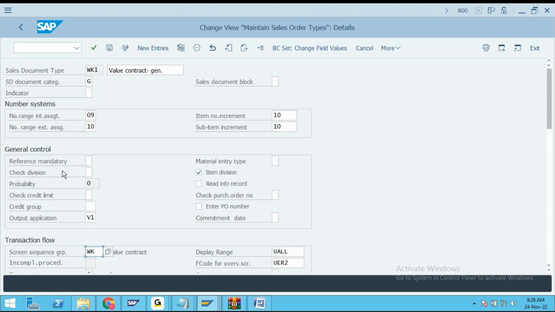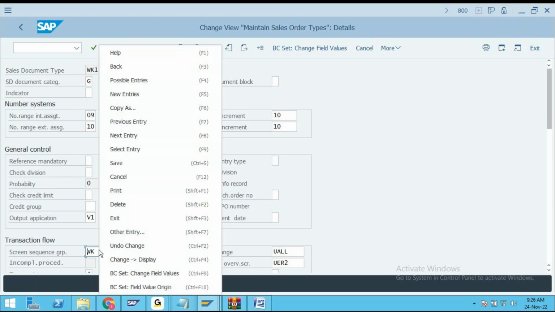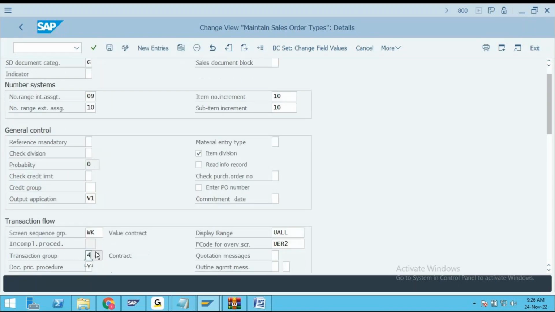That is the other important thing, my friends. The screen sequence group is WK. Then transaction group 4 only, because we are using VA41. That is the same old transaction code that we are using for creating this. So the transaction code remains the same, my friends.